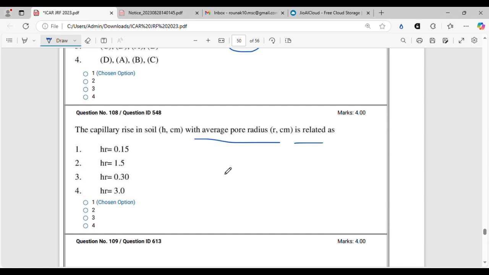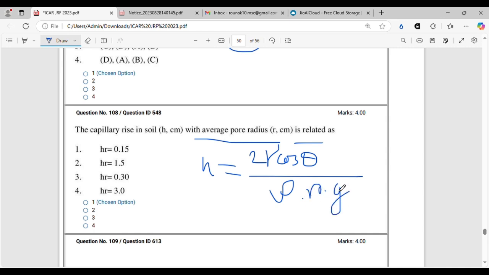It is derived from the Laplace equation, where the height of capillary rise is h equal to 2 gamma cos theta by rho into r into g. Here gamma is the surface tension, theta is the contact angle, rho is the density of water, r is the radius of the capillary tube, and g is the gravitational acceleration.